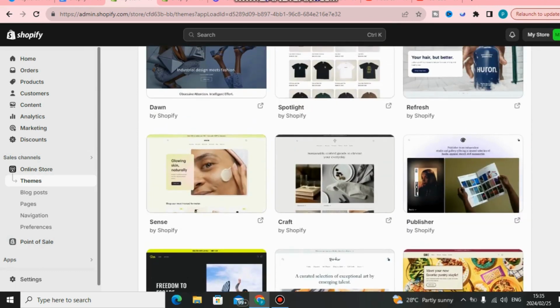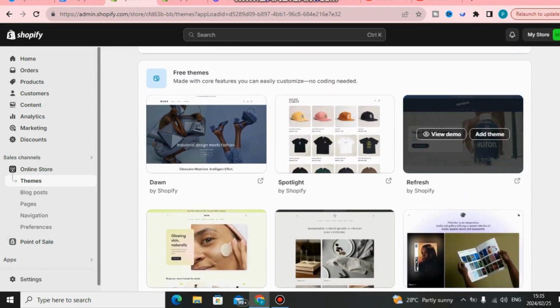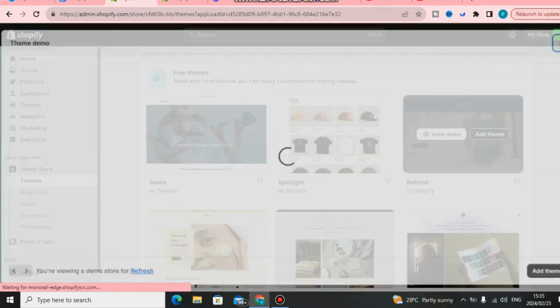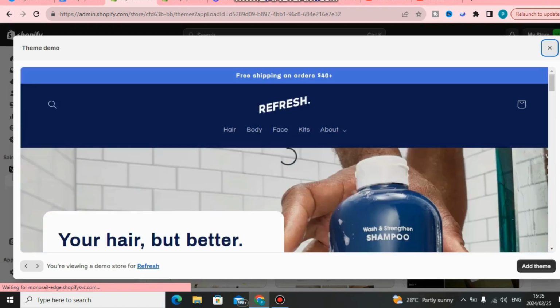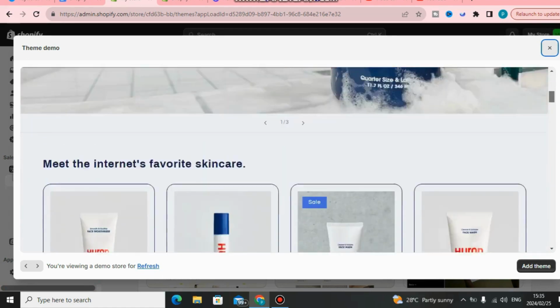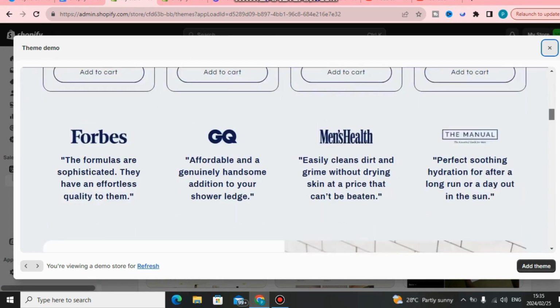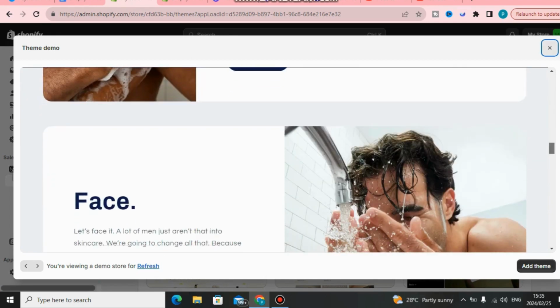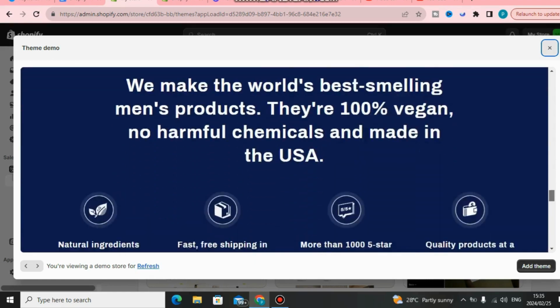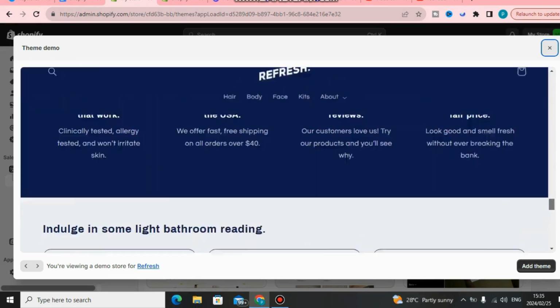Okay, if you want to use, let's say, this one, you can just view the demo of this theme. As you can see, this is what the theme looks like. You can add this theme to your Shopify store, guys. You can do some customization on this theme. It is very easy to use these themes. You can customize them and add them to your Shopify store, guys.